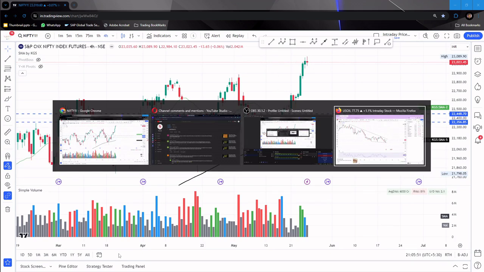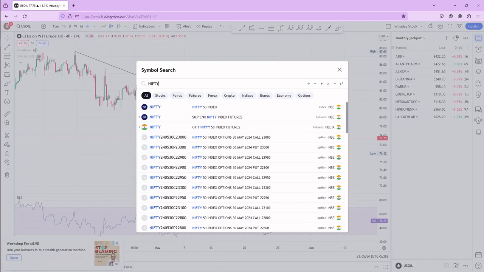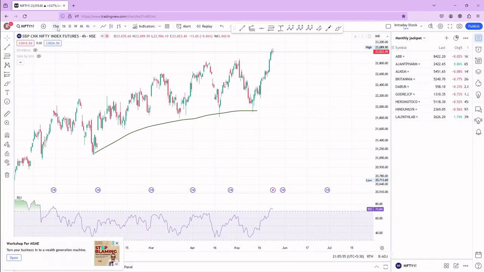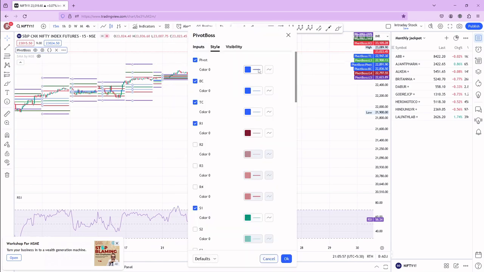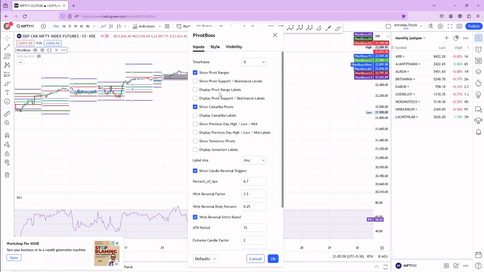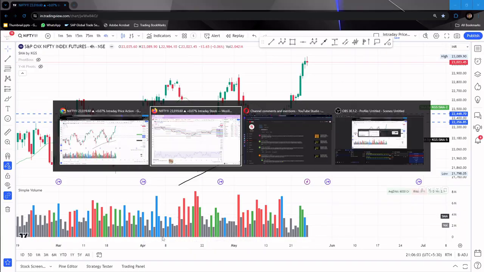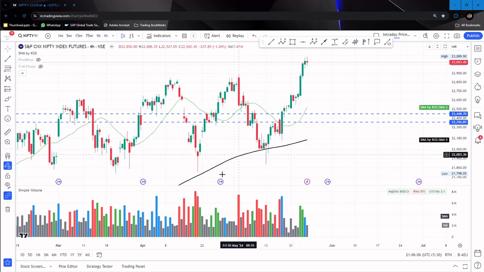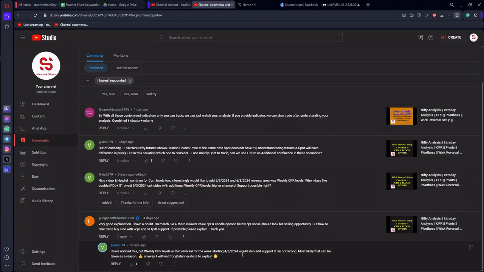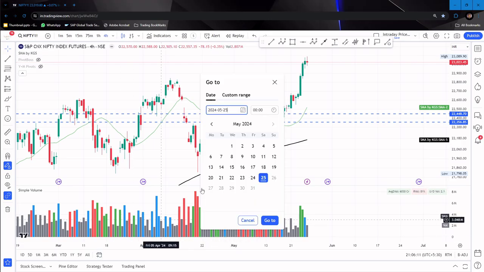Let me go to Nifty futures here, and I will use 15 minutes and daily pivots, and that should be fine. The date he has mentioned is the 3rd of April. 3rd of April, seriously? Okay, 3rd of April or 3rd of March. I'm not exactly sure of the date he has mentioned, but let me go to March 3rd itself. Maybe March 4th.